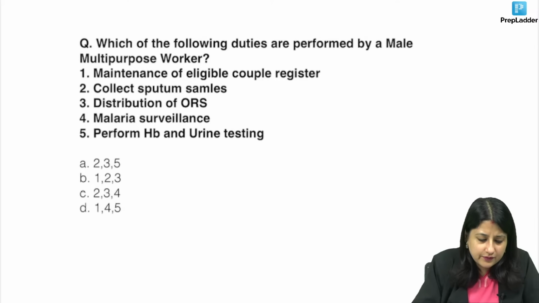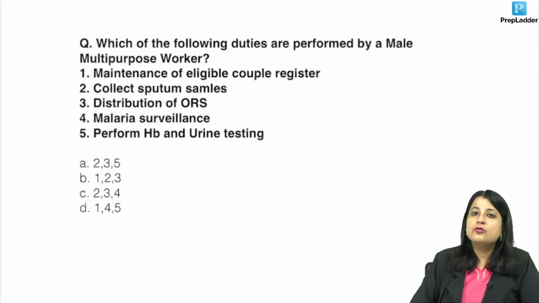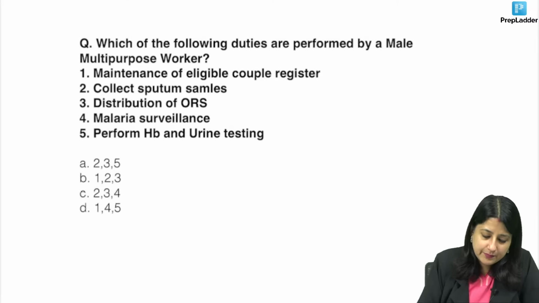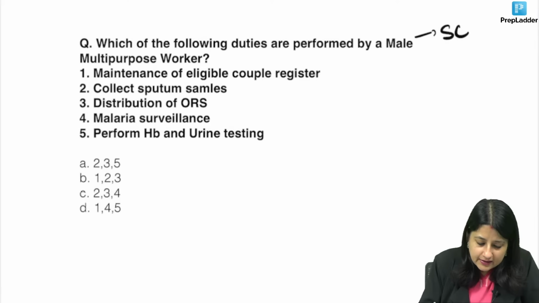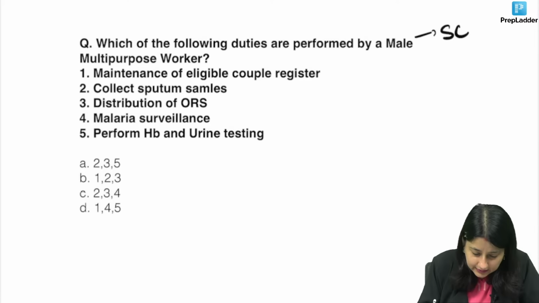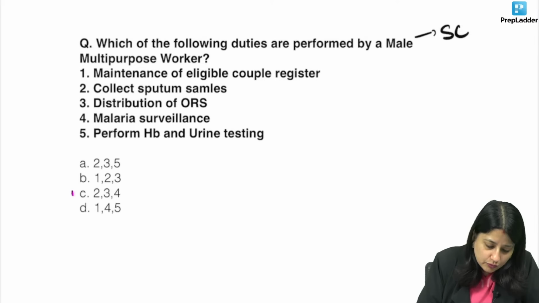Which of the following duties are performed by male multipurpose worker? Now, if I talk about male multipurpose worker, he is posted in a sub-center. He has 3 most important duties, which is collect sputum sample. What have you written? All of you are writing C. What is C? Collect sputum sample, distribute ORS, malaria surveillance. So it is 2, 3 and 4.